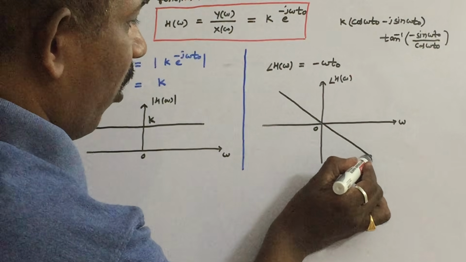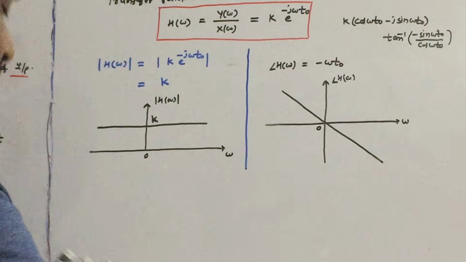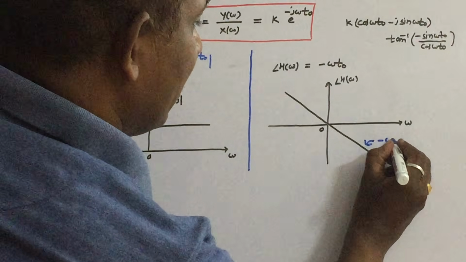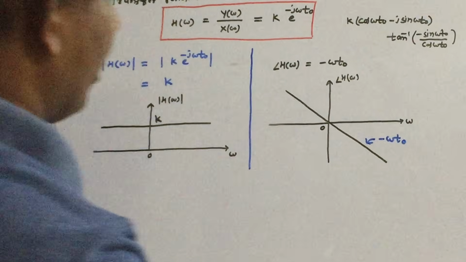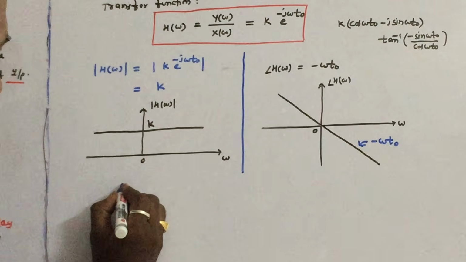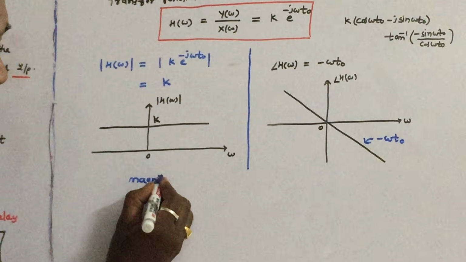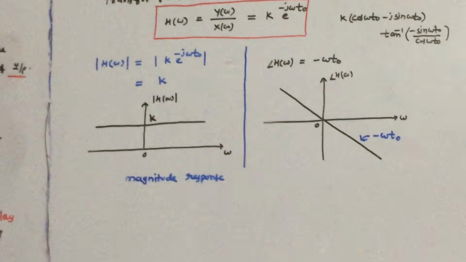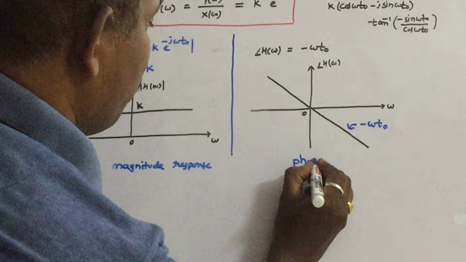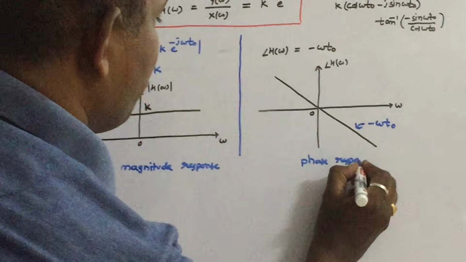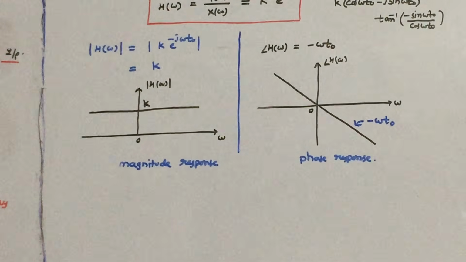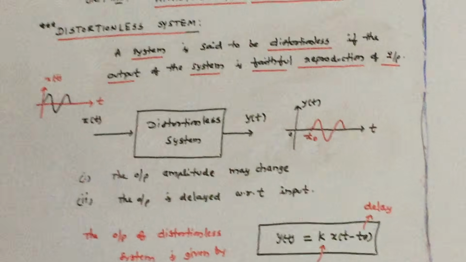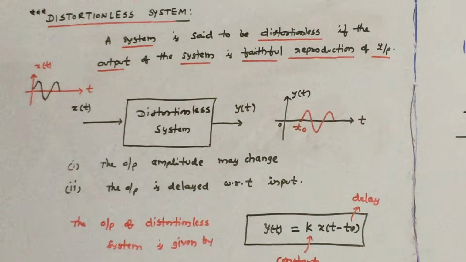So you have to plot a straight line, because the phase response is linear, and clearly mention the equation of this line as minus omega t0. This is the magnitude response of the distortionless system, and this is the phase response. So this is the article on the distortionless system, which we have to write in the examination. Thank you.